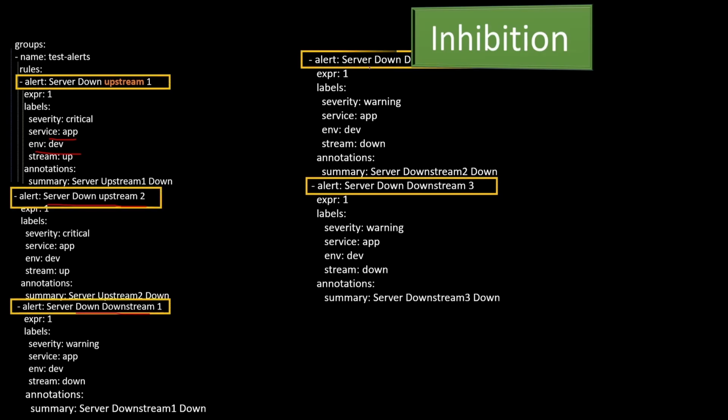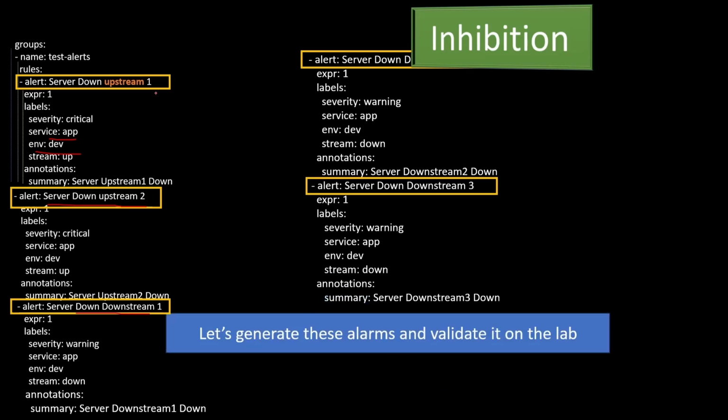These are the 5 alerts we are going to create in a new file. If these two alarms are generating, then I don't require these ones, okay. But as per the rule, it should generate 5 alarms on the Prometheus side, but on the Alertmanager side we will suppress these 3 alarms and require only these 2. So let's generate these alarms and validate it on the lab.